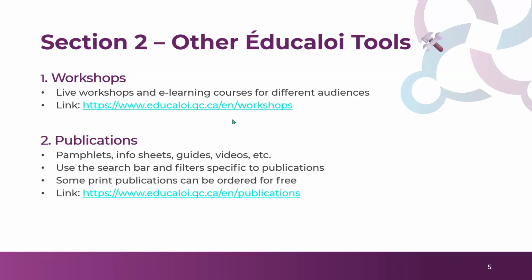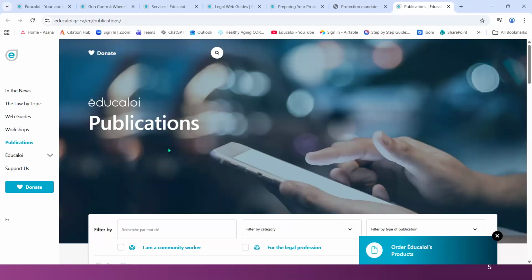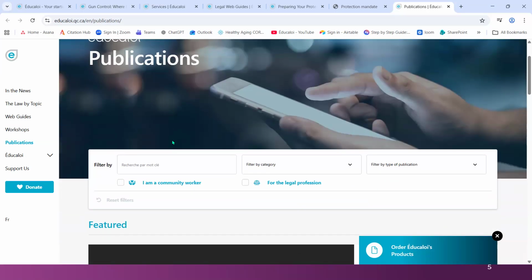The second other educational Éducaloi tools are publications. And this is probably what you see most from Four Corners. We have the pamphlets in most all of our offices. There's info sheets and guides, etc. And you can search using the search bar, and you can filter specific to the publications that you want to see. And you can actually order them to be delivered for free. So here is a link to the Éducaloi publications.